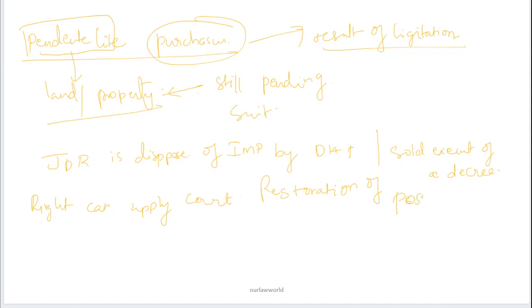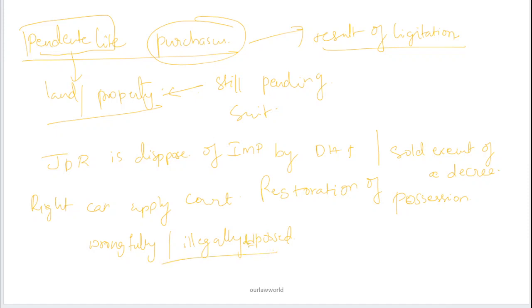As the purchaser has purchased the land or some property while the suit is still pending, and as a result of litigation, he has a right to ask for restoration of possession by stating the reason that this entire act has been made wrongfully or illegally. So he has been wrongfully or illegally dispossessed.